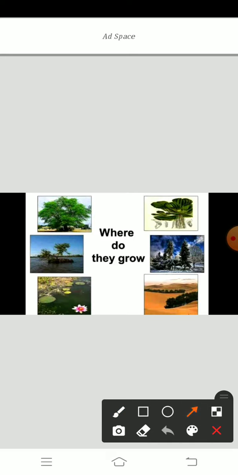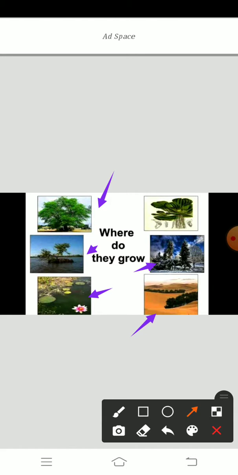We can find many plants and trees on the earth. Some plants grow on water. Where do plants and trees grow? Do you know? The earth has many parts like land part, water part, ice part, and desert part.